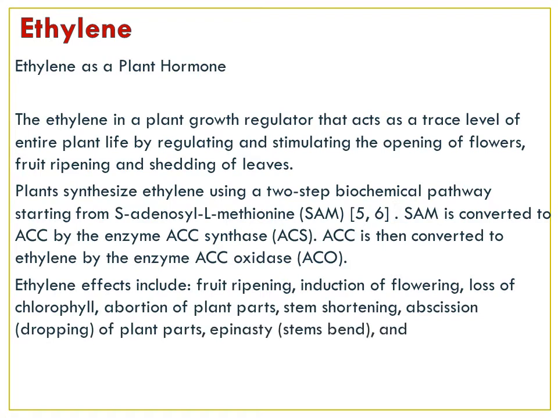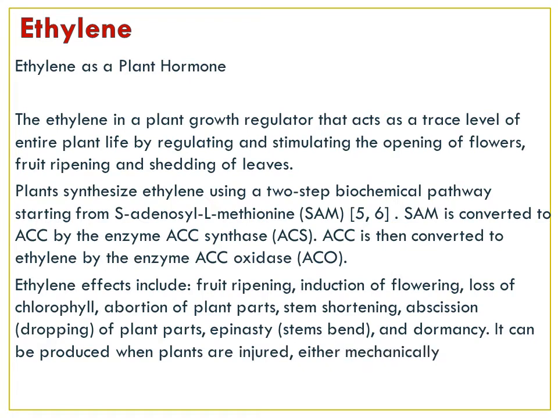Ethylene affects fruit, including fruit ripening, induction of flowering, loss of chlorophyll, abortion of plant parts, stem shortening, abscission (dropping of plant parts), epinasty (the stem bends), and dormancy. It can be produced when the plants are injured, either mechanically or by the